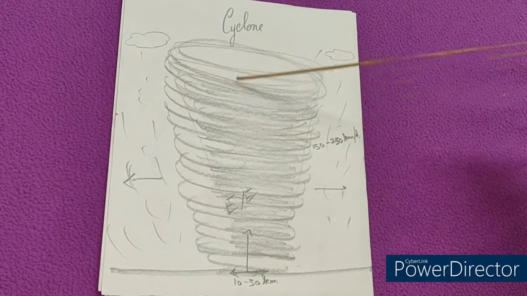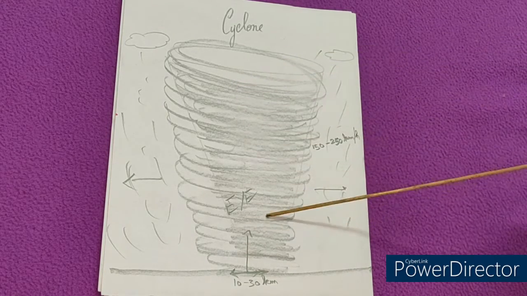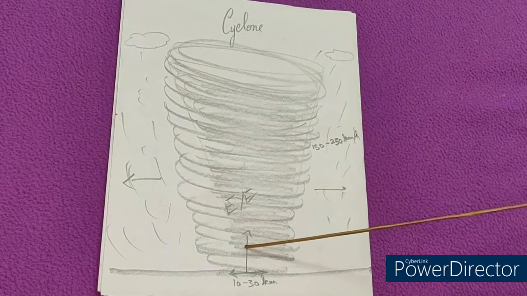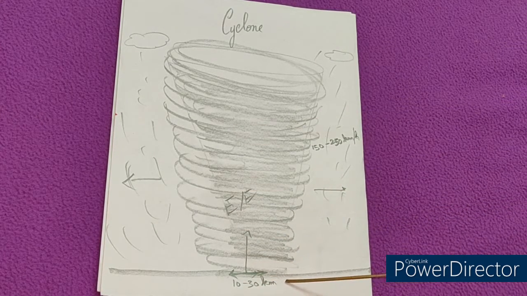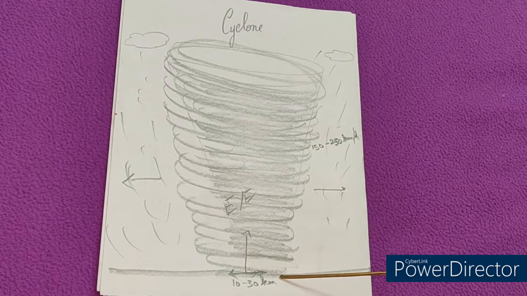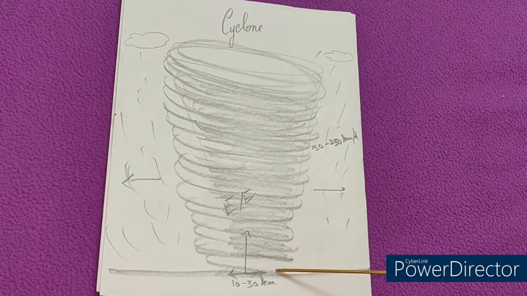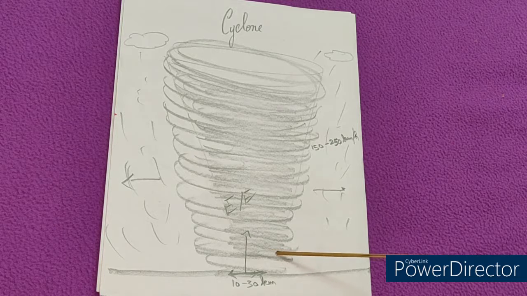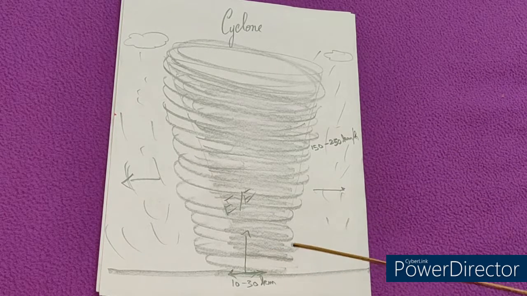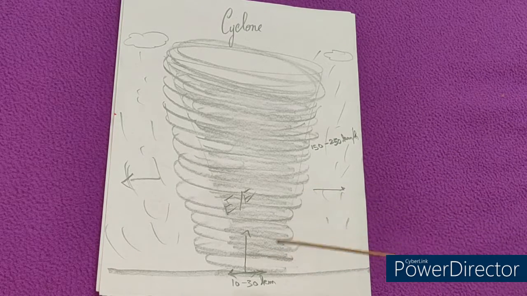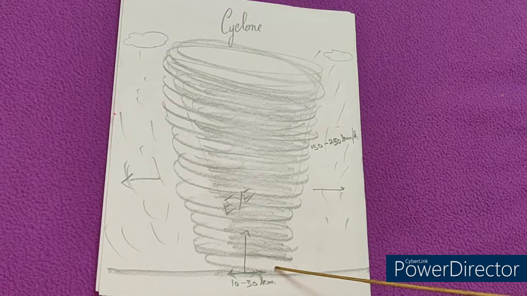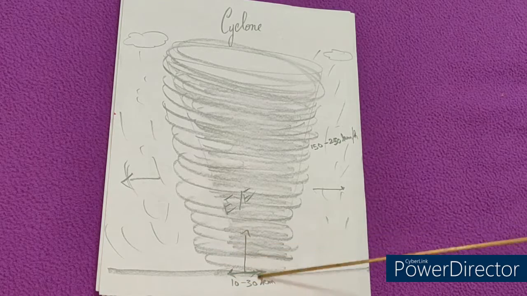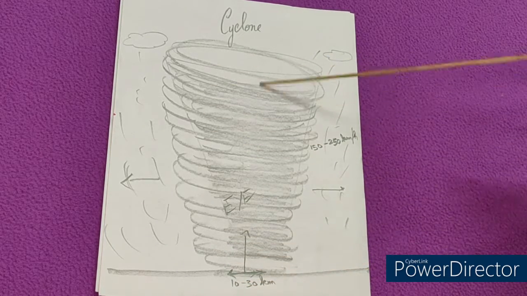The diameter of the eye would be approximately 10 to 30 kilometers. Even though I have drawn it on a small paper, actually the diameter of the eye itself will be 10 to 30 kilometers.